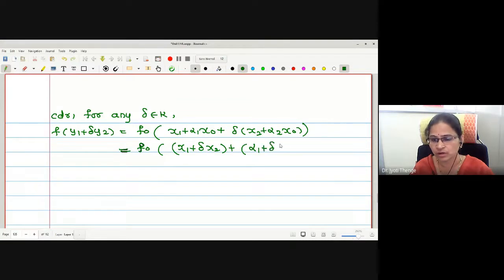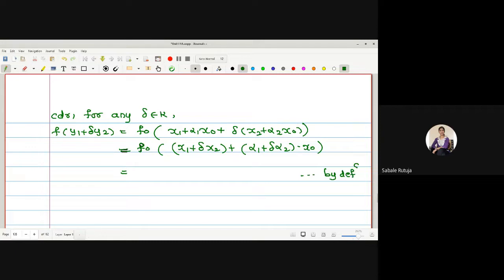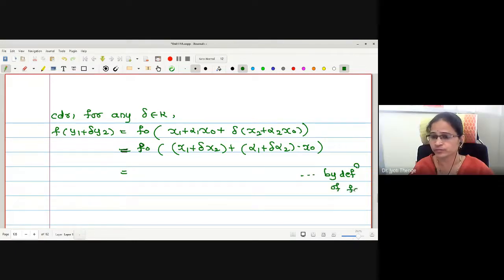Alpha 1 plus delta alpha 2 into x naught. Now the definition of f naught tells us the value is alpha 1 plus delta alpha 2, this scalar, into d. Now let me separate this as alpha 1 d plus delta times alpha 2 d.